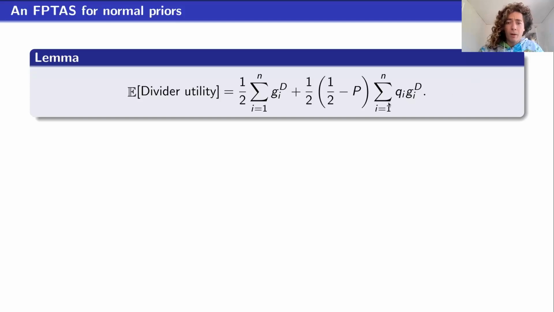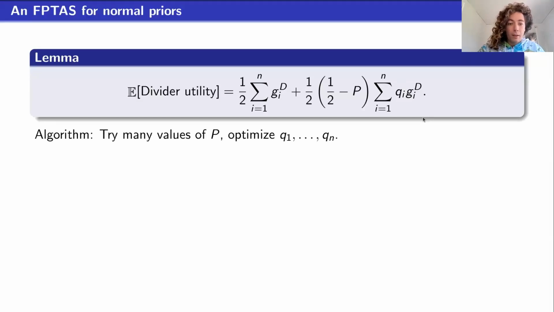The second term has 2 parts, and they represent a fundamental trade-off the divider has. If you make the q_i's larger, that corresponds to transferring more value into pile 1, which is going to increase the value of this term. However, it also decreases the value of this term because it increases the probability P that the chooser picks pile 1. So we have to trade off these two terms that are multiplied together.